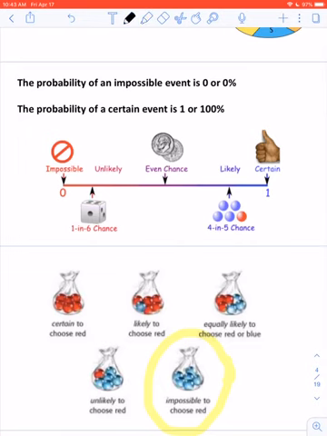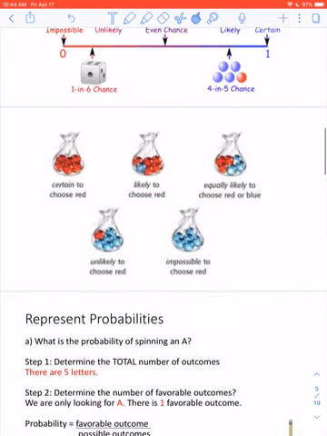So in that case, we would say that there's a 0% chance of getting a red because there is no red. So I just wanted to show you those couple diagrams before we get started, just so you have an idea of what I'm talking about when I say a certain event or an impossible event. So now we're going to go into those questions.